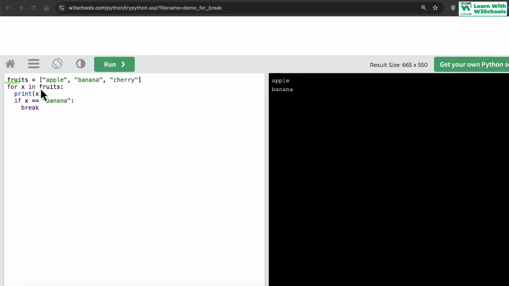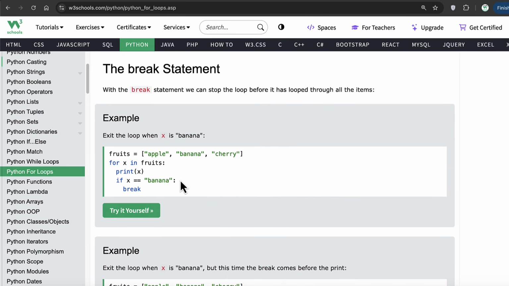So we say, hey, for x in fruits, read the first element from the fruits, assign it to x, print it. If this first is equal to banana, break, stop the loop. If it is not, condition is false, loop will continue. Go again into the fruits, read the second element, assign it to x. Print x. Now whatever the second item we found, is it banana? Condition true, break. Break means stop the execution flow. It comes out of the loop, and after banana, the loop doesn't execute. So that's what the break does. Similarly in while as well as in for loops. Okay, that makes sense. Perfect.